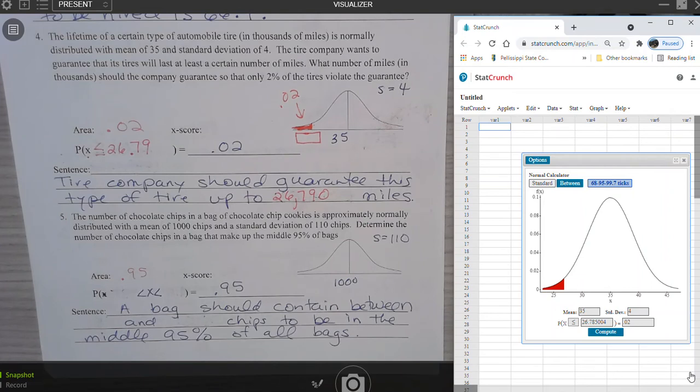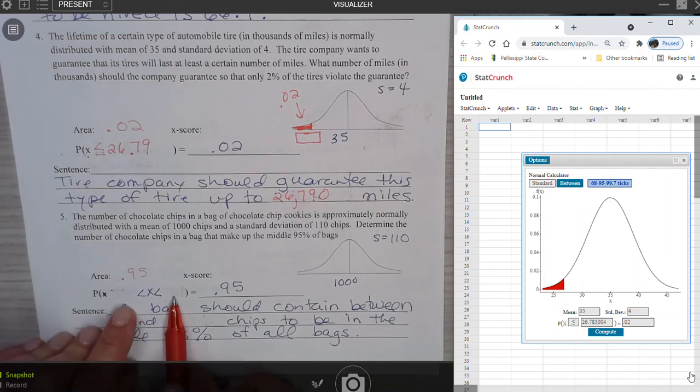Number 5. The number of chocolate chips in a bag of chocolate chip cookies is approximately normally distributed with a mean of 1,000 chips and a standard deviation of 110 chips. Determine the number of chocolate chips in a bag that make up the middle 95% of bags. So our probability statement is we're trying to find the two values where 95% of the cookie bags fall within this number of chips as a low and this number of chips as a high. So we can go to StatCrunch to get this value.